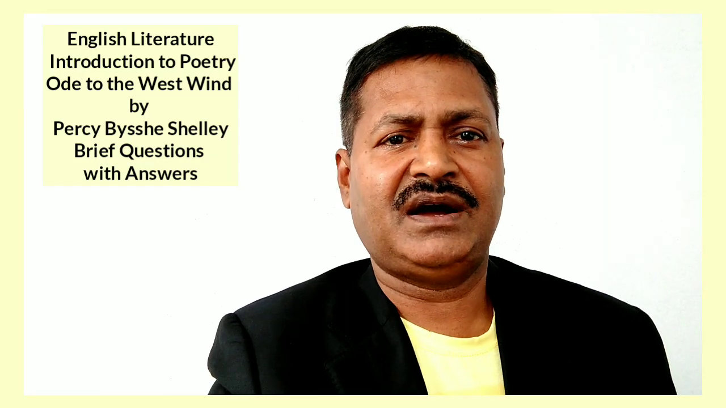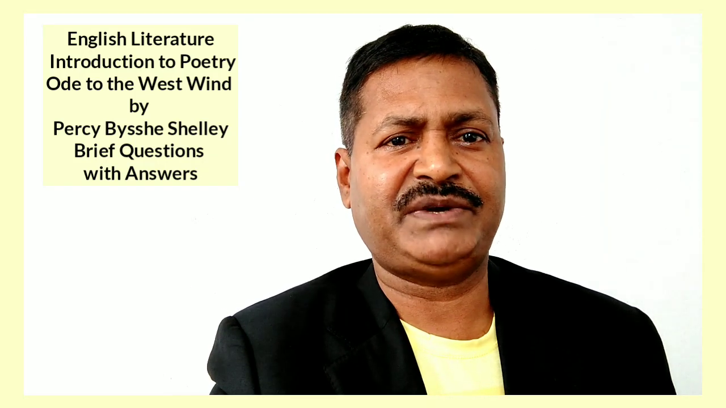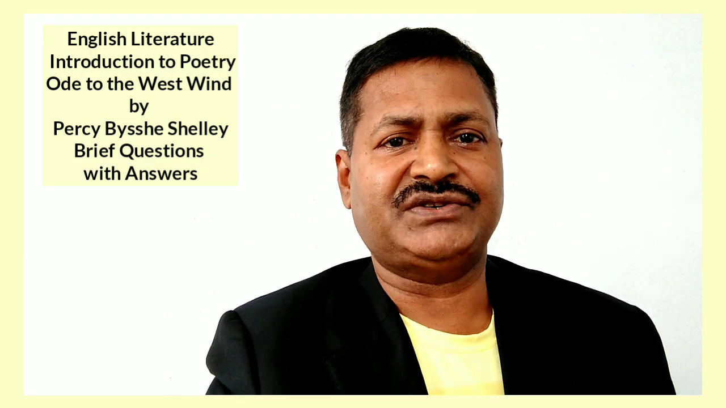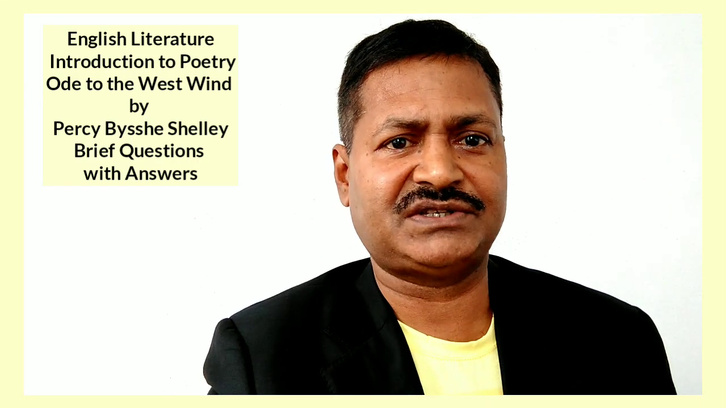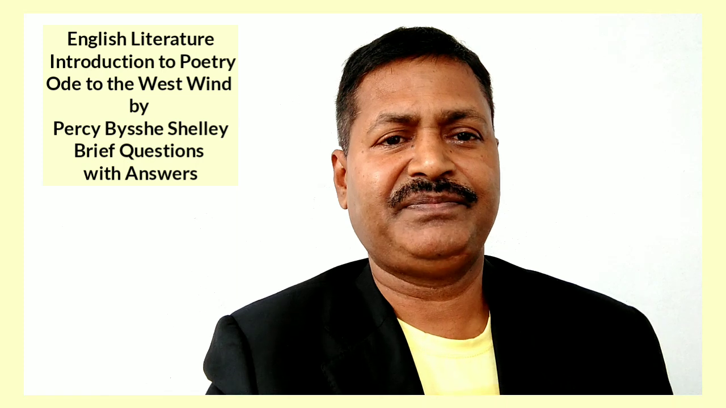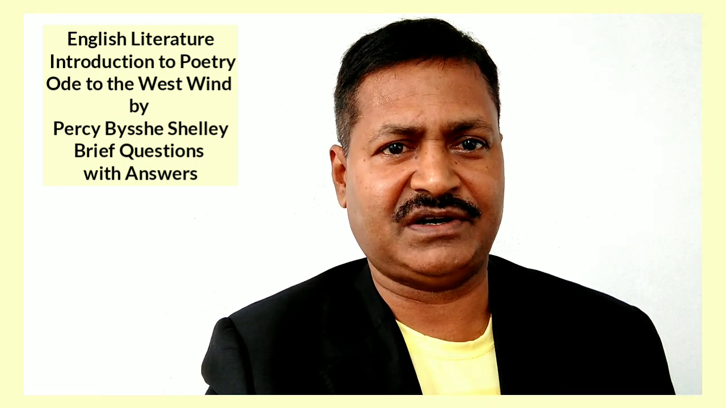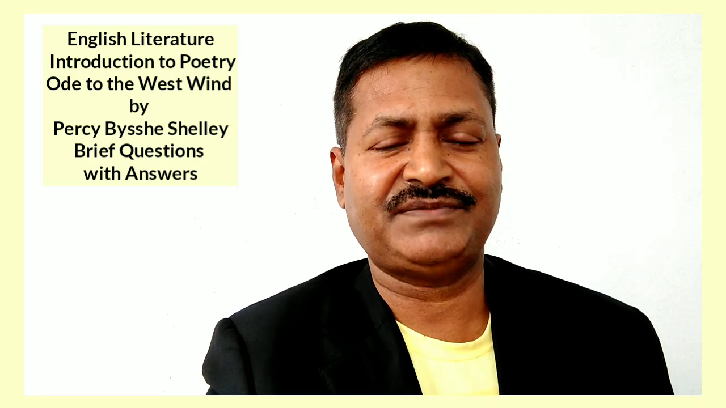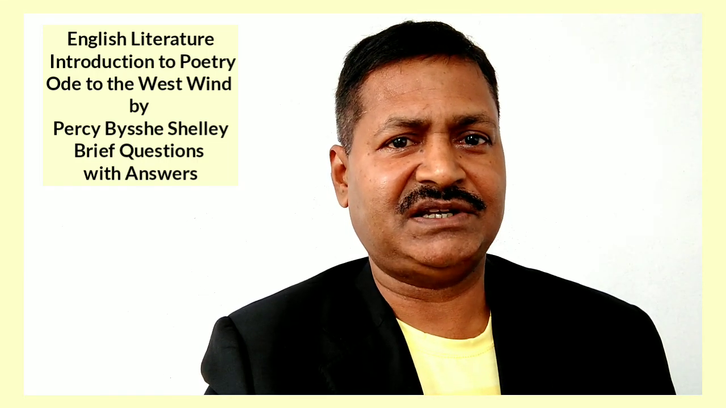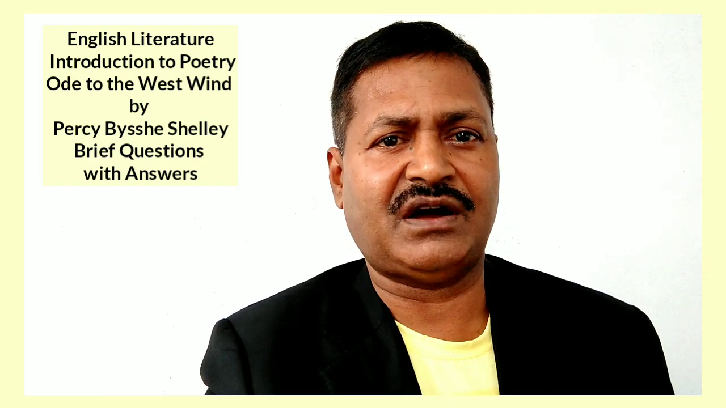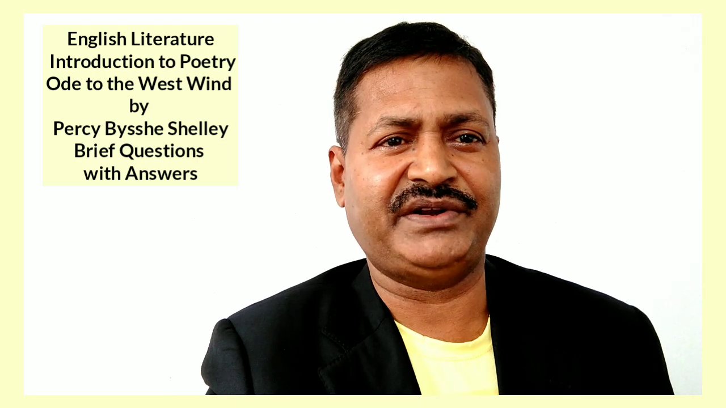Question 37. What does the poet mean by the trumpet of a prophecy? Answer. He means that the west wind will loudly prophesy his thoughts and ideas among mankind. Question 38. What does the poet mean by the expression, if winter comes, can spring be far behind? Answer. He means that his expected regeneration of new world will take place very soon.